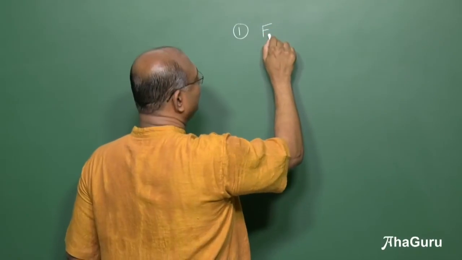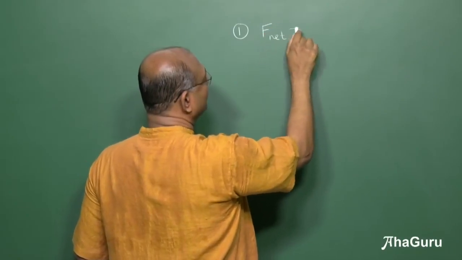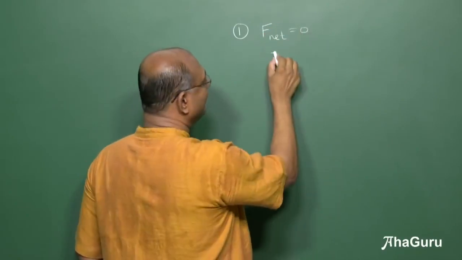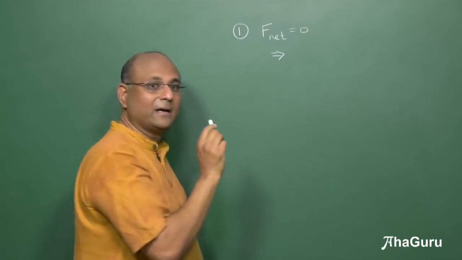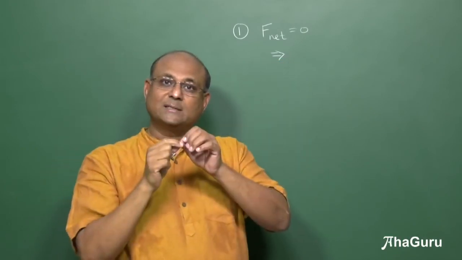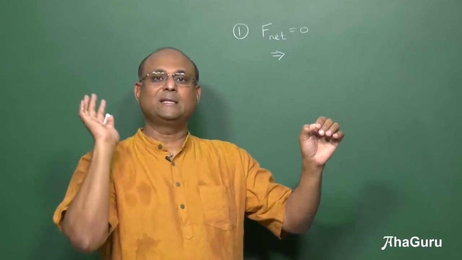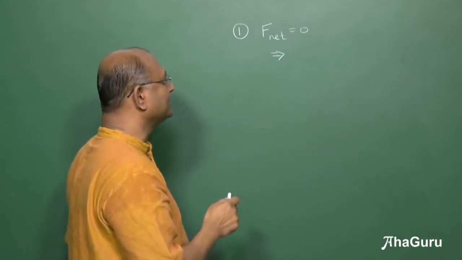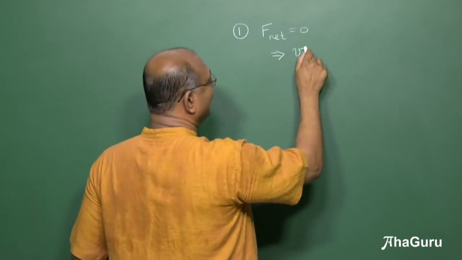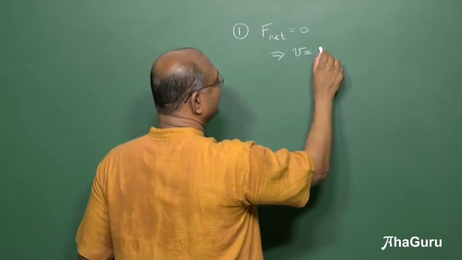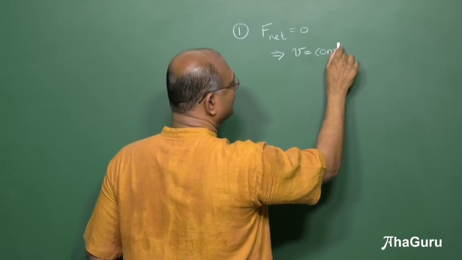We say if net force was 0, then the object, we know, moves in a straight line with constant velocity, or if it was at rest, remains at rest. You know the statement of Newton's laws, but the basic idea is velocity is constant.